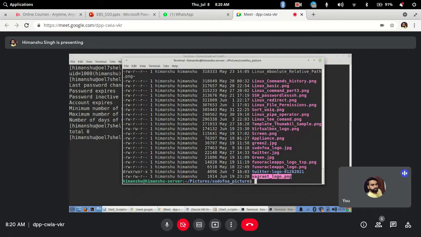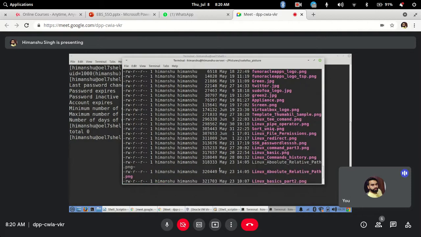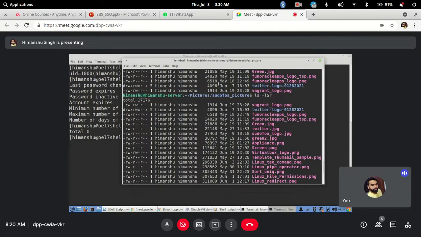Okay, so these are the various files. You can also do the reverse the same way with -r, and it will reverse the order. So the biggest one will come at the bottom and the smallest one will go at the top. This is useful when you want to find your biggest files and remove them, or let's say archive them. You can easily find them using this method.